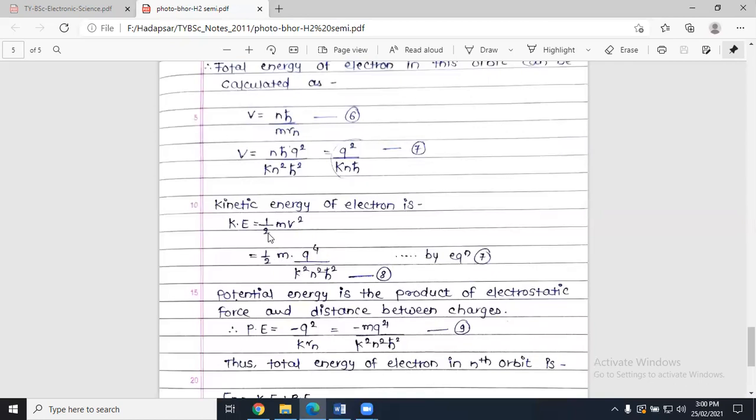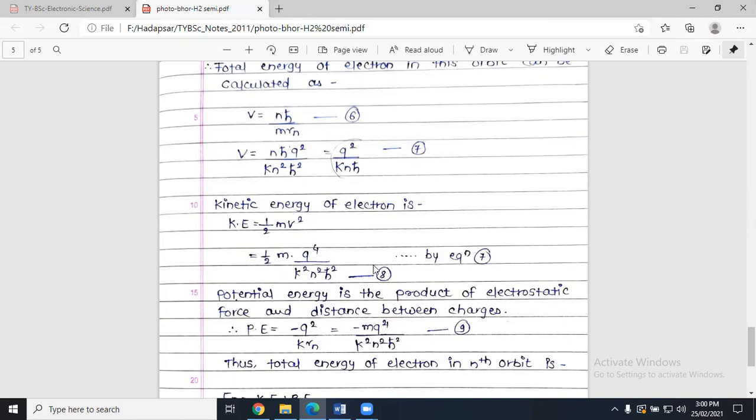Q raised to 4 upon k square n square h cross square. Right. See here, 1/2 is as it is. m is also as it is. Instead of v, we are going to write this value. But here it is v square. That is why it will be q raised to 4. Why? Because this q raised to 2 is there and we are making the square of it. 2 into 2 will be 4. q raised to 4 divided by k square n square h cross square. And this is equation number 8.